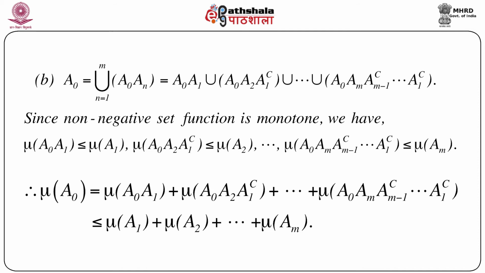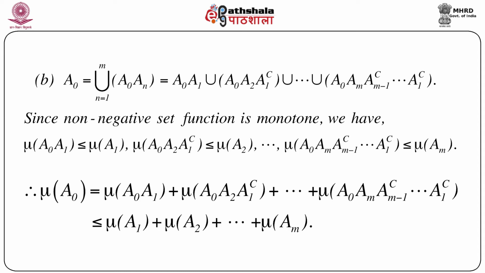To prove the second part, we can always write A naught as the union of disjoint sets A naught intersection An, n equals 1 to m. That means we can write this as A naught intersection A1, union A naught A2 A1 complement, union and so on, up to A naught AM AM minus 1 complement up to A1 complement.